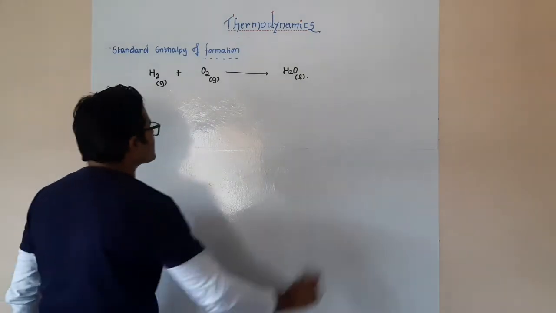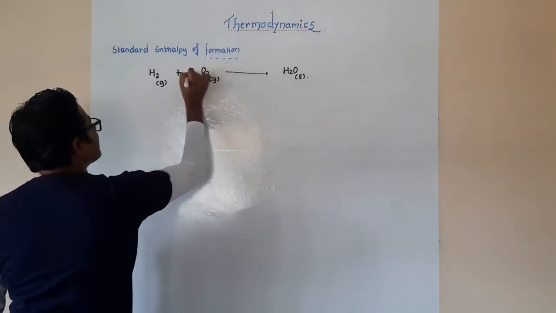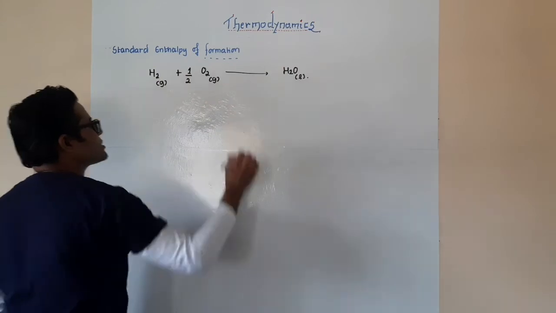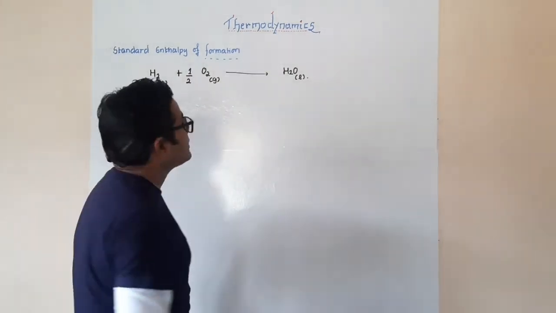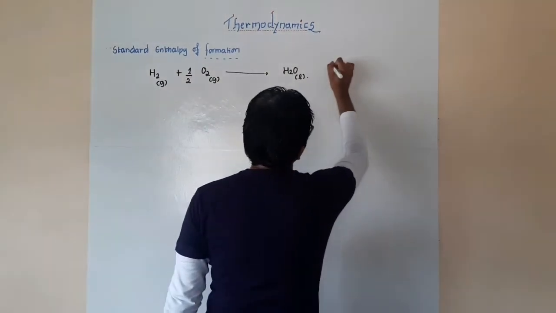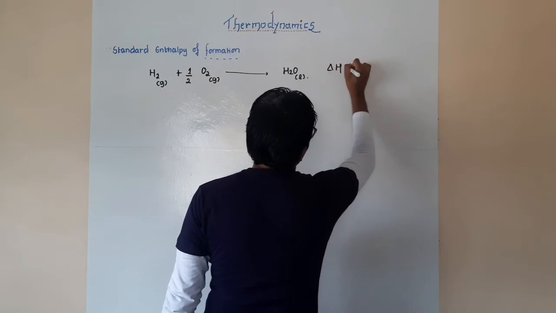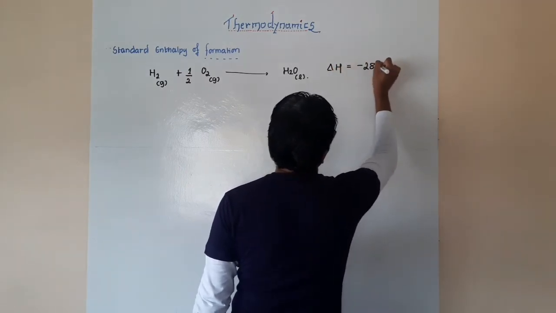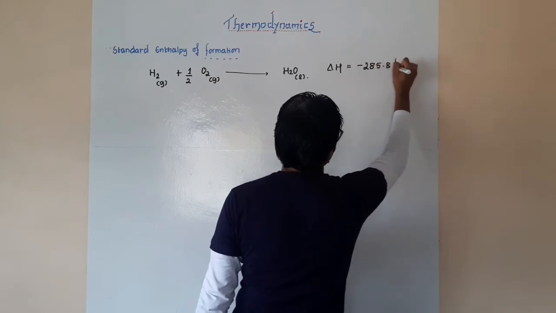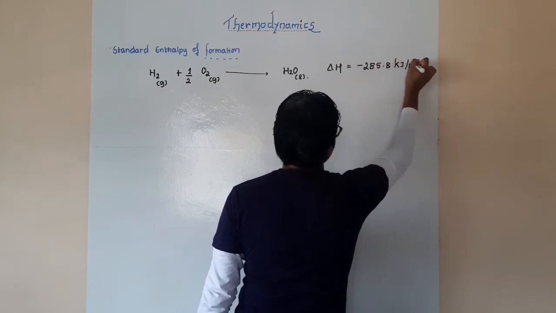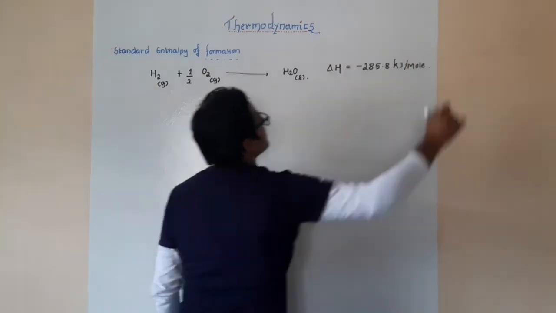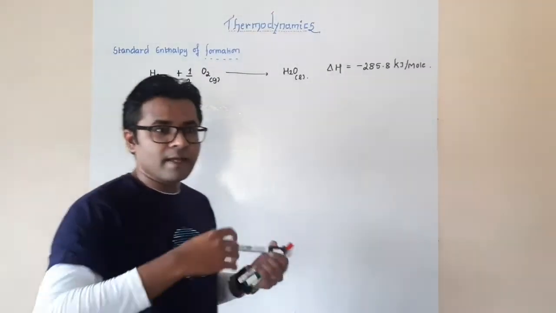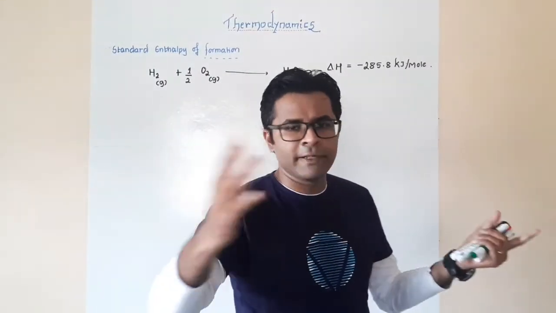Now, in order to balance this, let us say that we have a half, because I am going to form just one mole here. Now, in this entire scenario, the enthalpy change that has occurred is going to be minus 285.8 kilojoules per mole. The minus sign again means that the energy is going to be liberated.